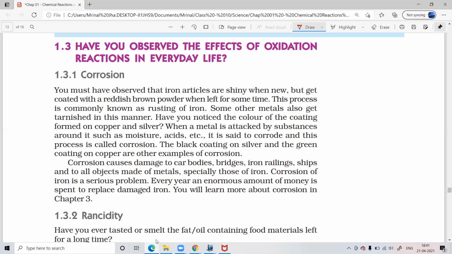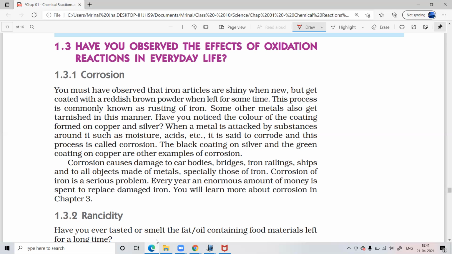Corrosion causes damage to car bodies, bridges, iron railings, ships, and to all objects made of metals, especially those of iron. Corrosion of iron is a serious problem. Every year, an enormous amount of money is spent to replace damaged iron. You will learn more about corrosion in chapter 3. Okay, this is just a high-level introduction to what is corrosion.